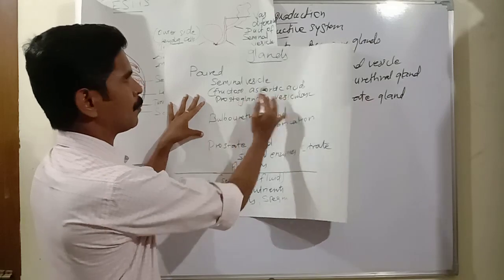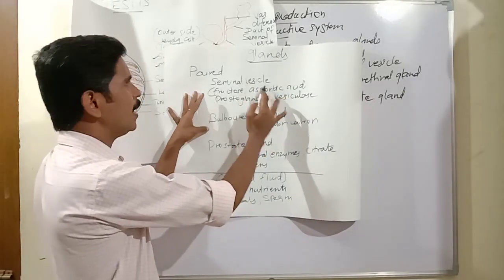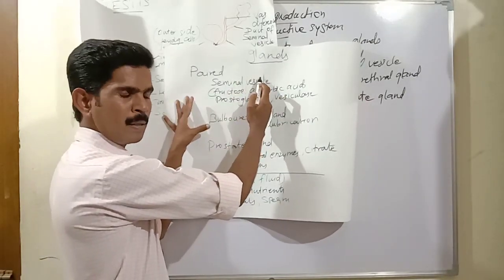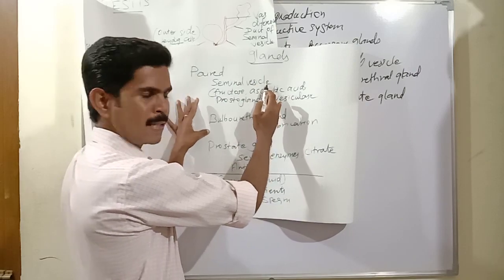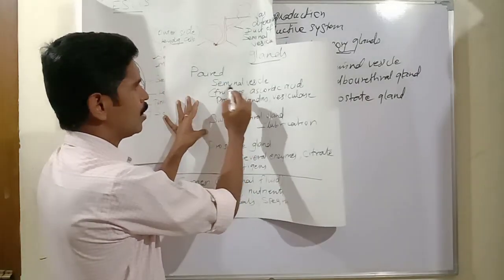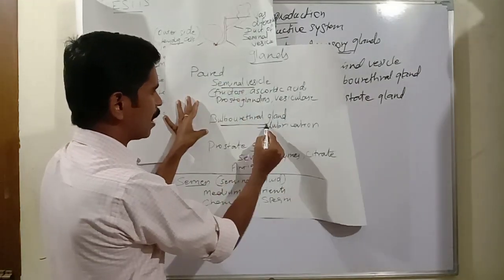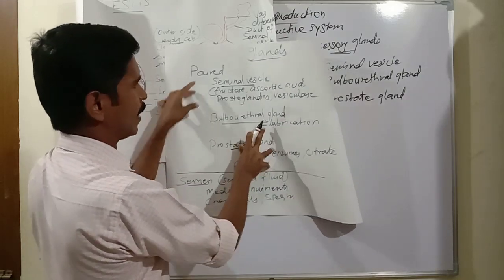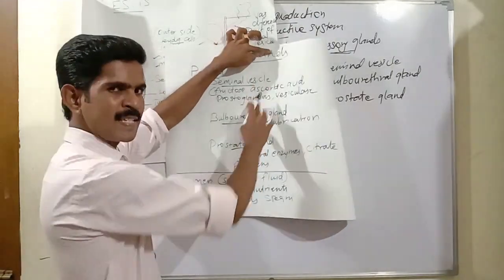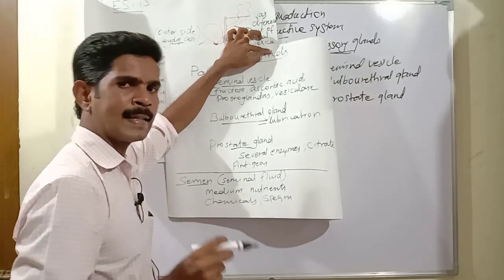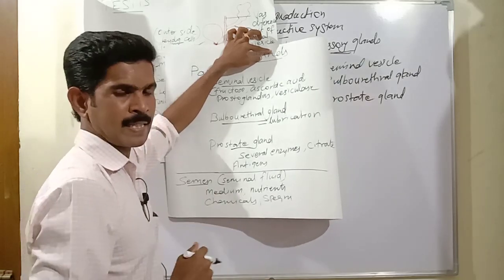I have written all the uses or the functions of the accessory glands. So first, as I already told you, a pair of seminal vesicles, a pair of bulbourethral glands, and a prostate gland. The seminal vesicle secretes a fluid, a liquid-like structure. It is alkaline in nature.